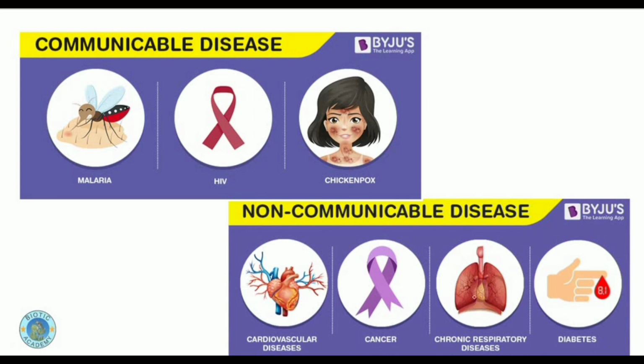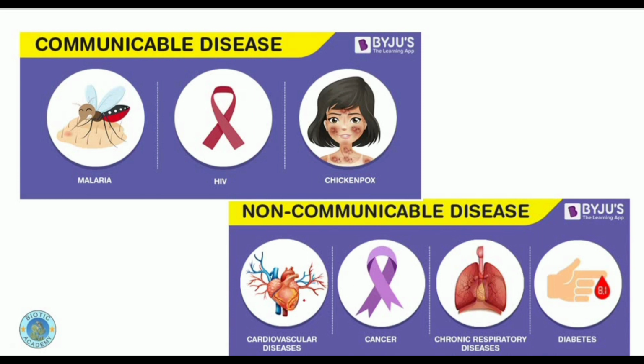Chronic respiratory diseases in some cases can also be considered a genetic problem. Cancer is not a genetic problem. That is because of some mutation which changes the genetic makeup of the individual, but it cannot be transmitted to the next generation.